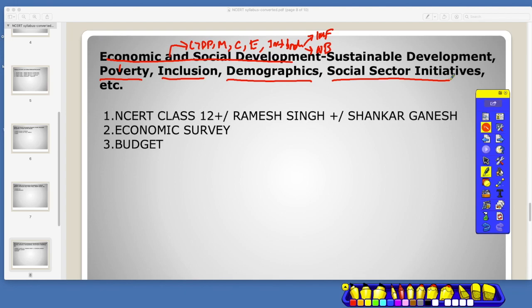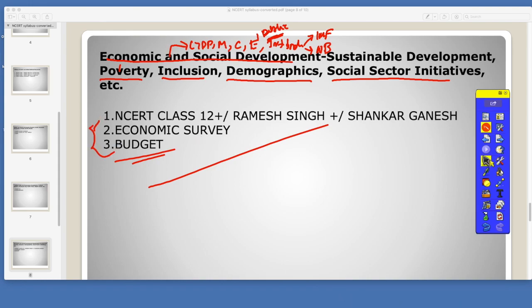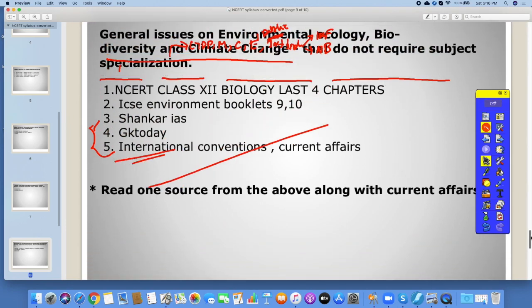We give exclusive schemes and initiatives to the border areas. We give exclusive initiatives for particular states and all that. So all these things come up in economic and social development. We have public policy, we have taxes and all that. Everything comes up in economic and social development. I've told you from where you have to read and what exactly is important in this particular section. Okay, then let's go to